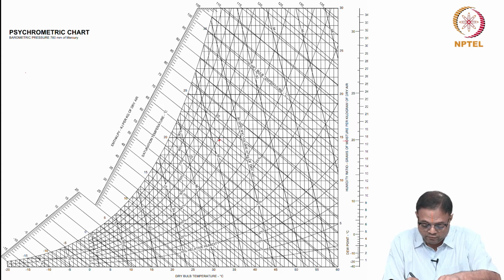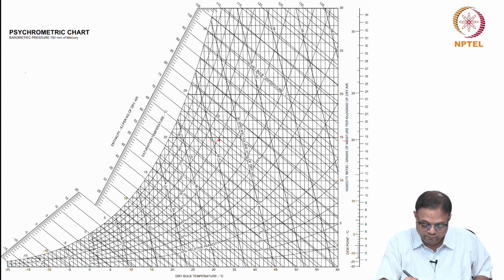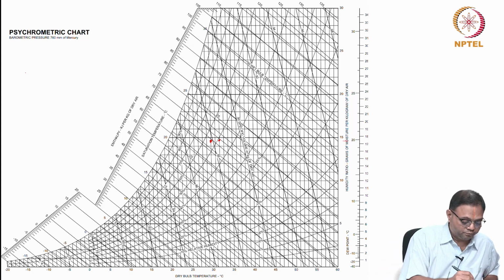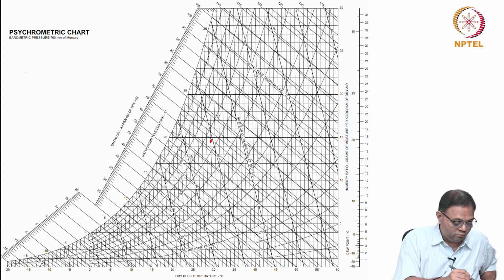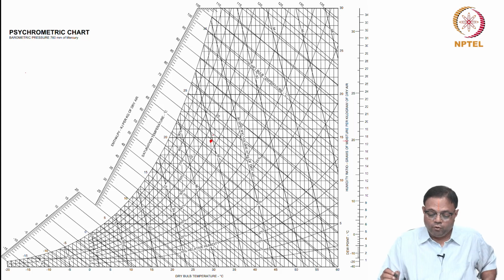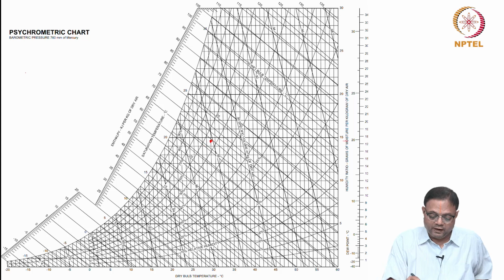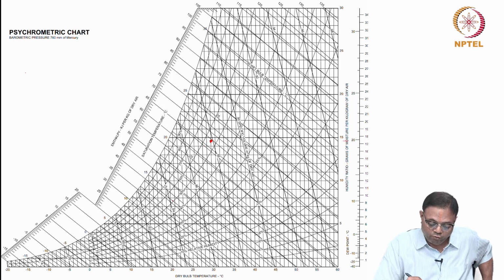Go and fix the state here. It will be here. Yeah, here. So now you can see that this will be the state 1. Now from this you can retrieve other values. So corresponding to the state, I can retrieve the values. For example, relative humidity. This is the 50% relative humidity and this is 60% relative humidity. So this is in between these two. So I can say 55%. That's what we have calculated.